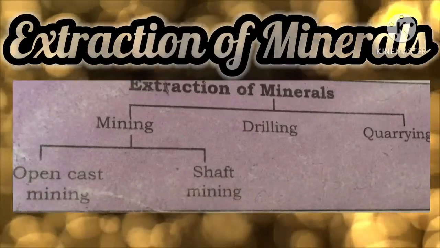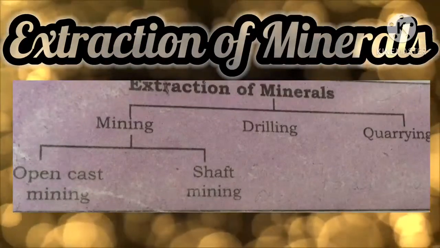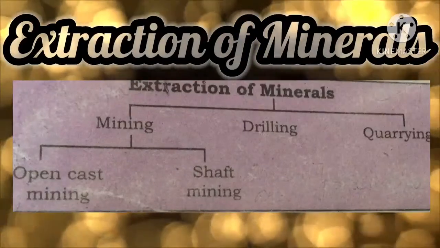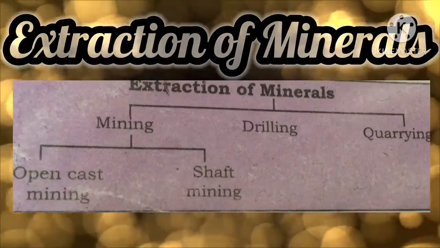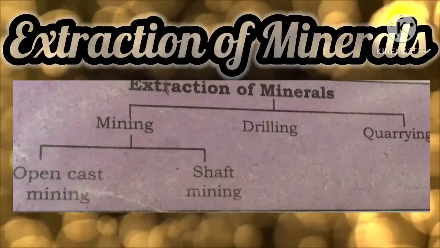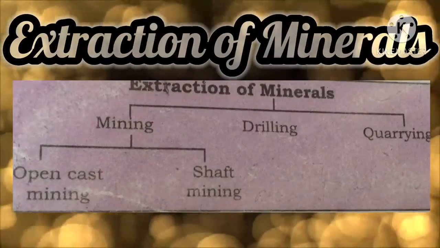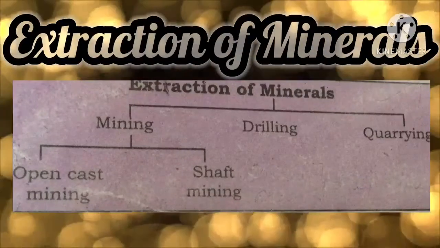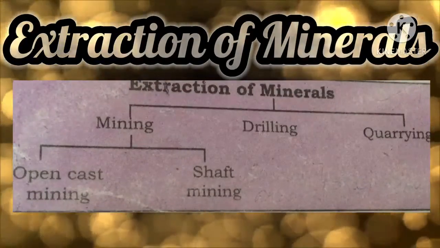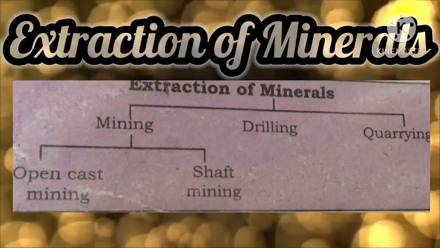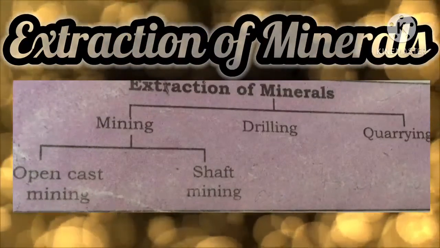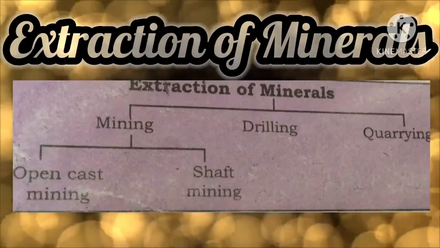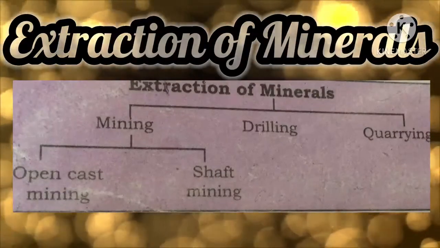Okay, next we are going to see about drilling. See children, petroleum and natural gas occur far below the earth's surface, right? So deep wells are bored to take them out. This is called drilling. So drilling into earth for petroleum and compressed natural gas, CNG. The expansion form of CNG is compressed natural gas, right?